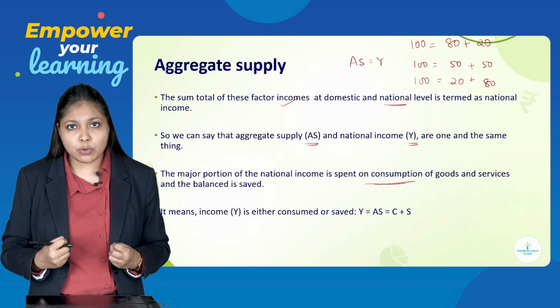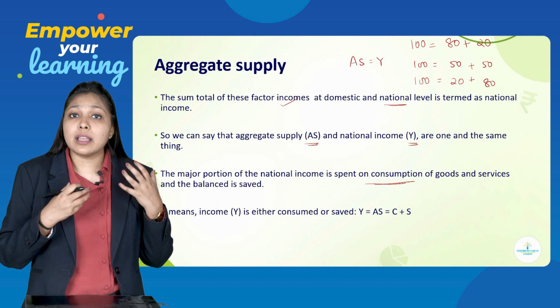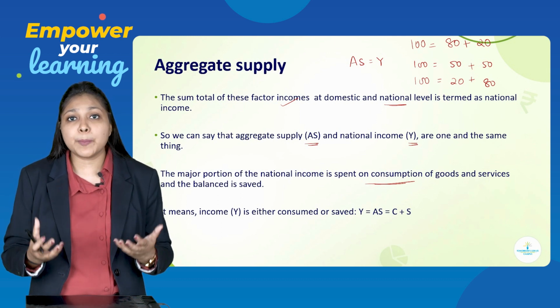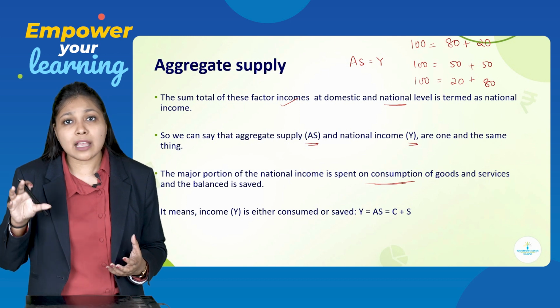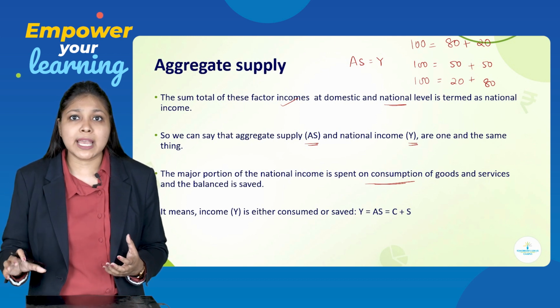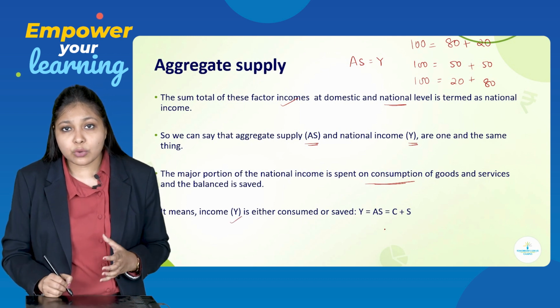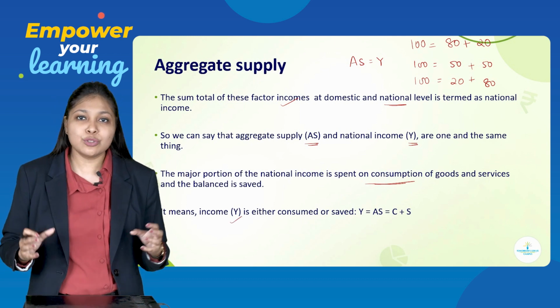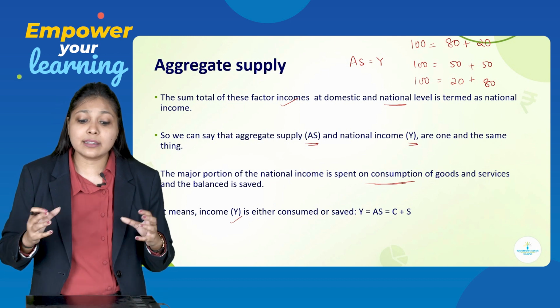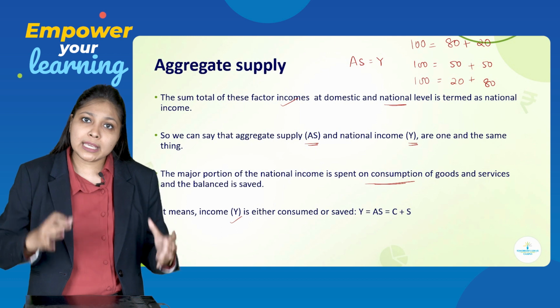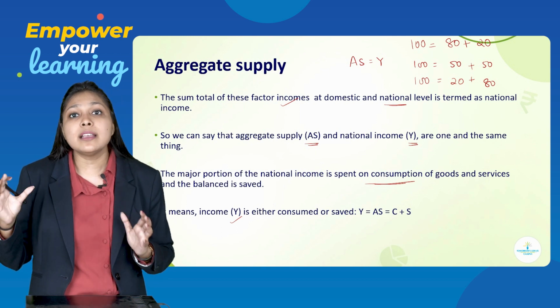So, it is assumed that in national income, a proportion of money is spent for consumption purpose and the remaining amount is kept as savings. So, it means income is either consumed or saved. Either you are going to consume from that income or you are going to keep it as savings.